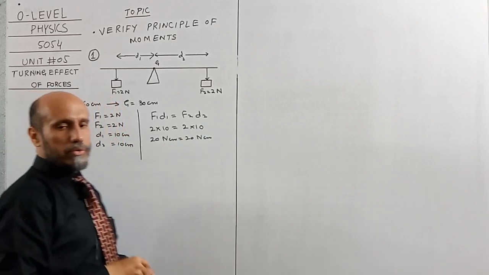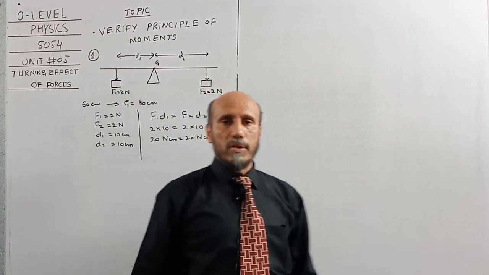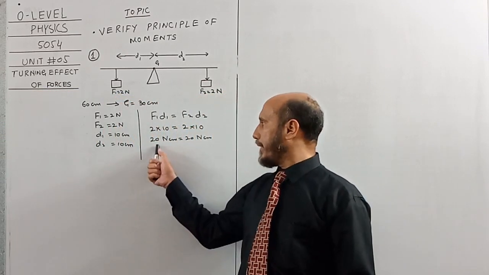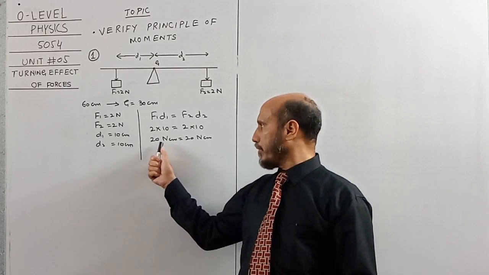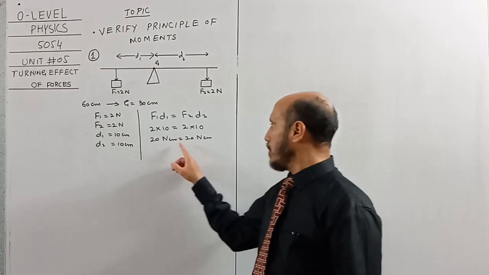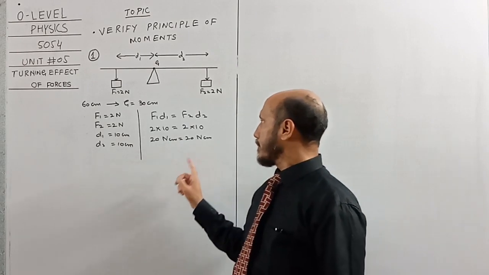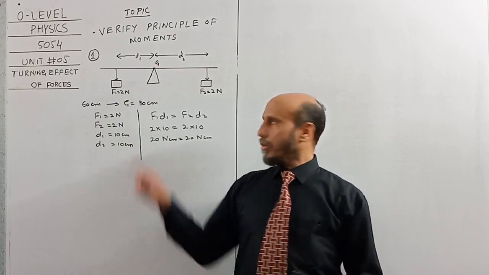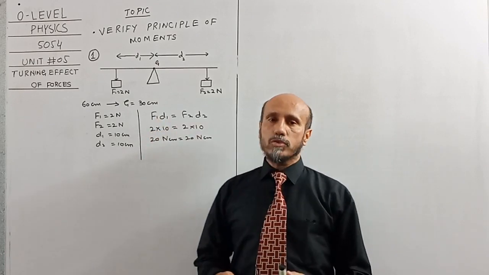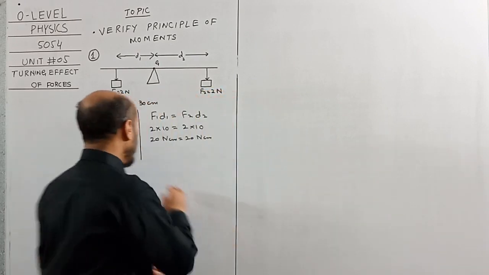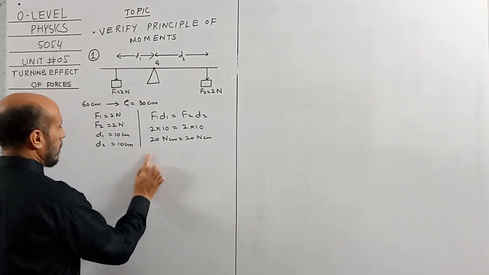Now you can check that after applying the principle of moments, the moment of force on the left side is 20 Newton centimeter, as well as on the right side. Usually in exams or papers, out of 4 parameters, values of 3 parameters are given. So we will check how we can find the missing value.